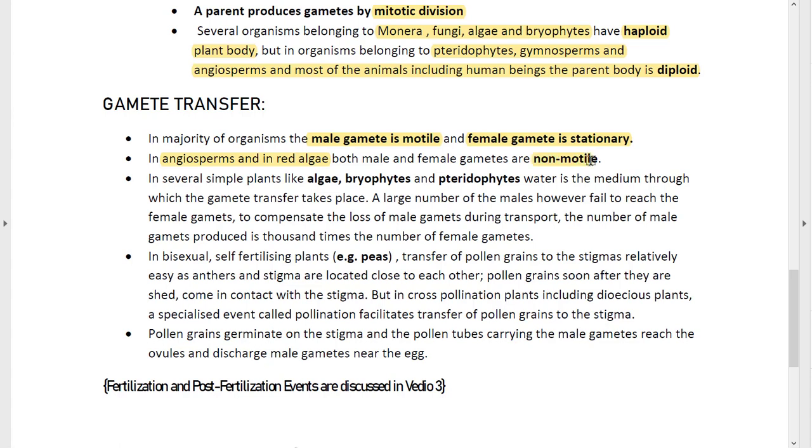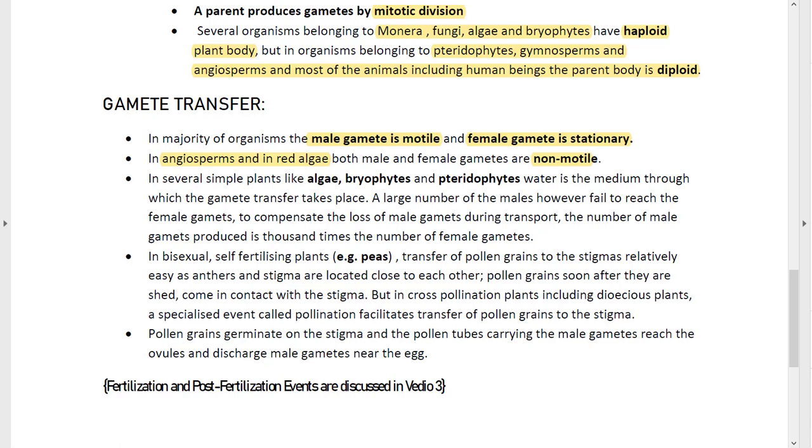Next point says that in several simple plants like algae, bryophytes and pteridophytes, water is the medium through which the gamete transfer takes place. Now what happens? Basically the males and the females both will release their own gametes in the water body, and through the water they will fuse together and form the zygote. So a large number of males, however, fail to reach the female gametes. To compensate the loss of male gametes during transport, the number of the male gametes produced is 1,000 times the number of female gametes.